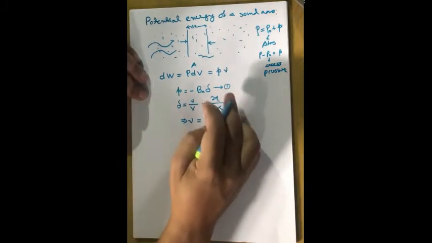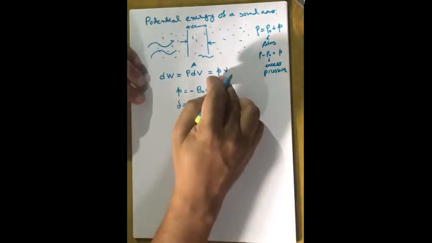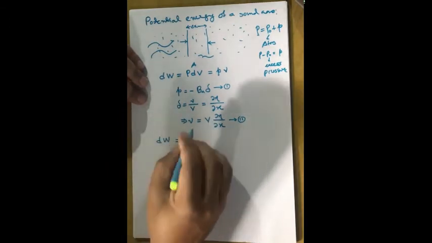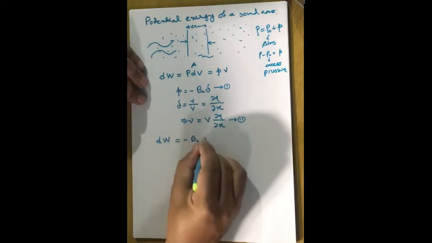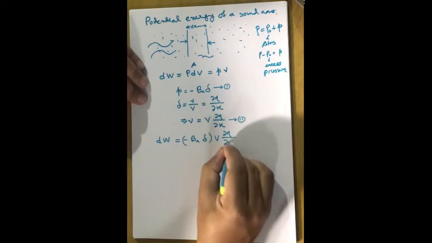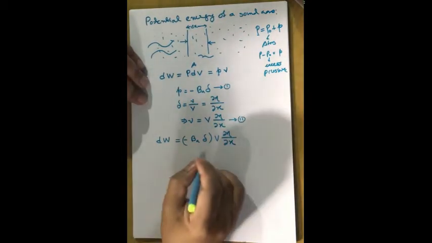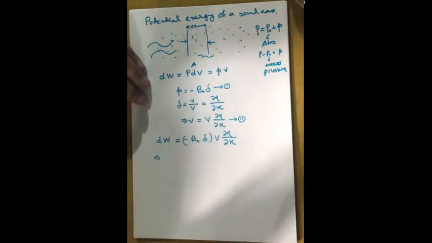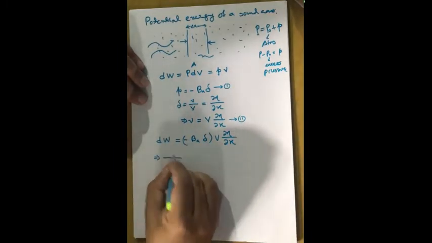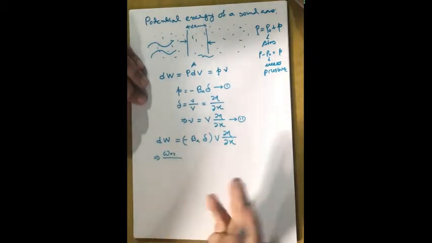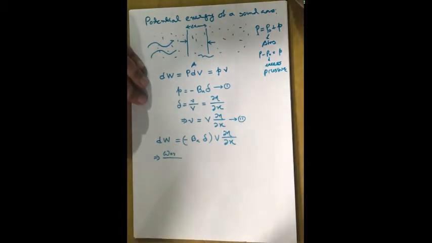Now we are going to put 1 and 2 in the equation of dW. Therefore the total work done, dW, is equal to minus B_A into delta into V into del eta by del x. Now the work done per unit volume, because in the kinetic energy case we considered the kinetic energy density. So here we are basically going to consider the total work done per unit volume, that means the total energy density.